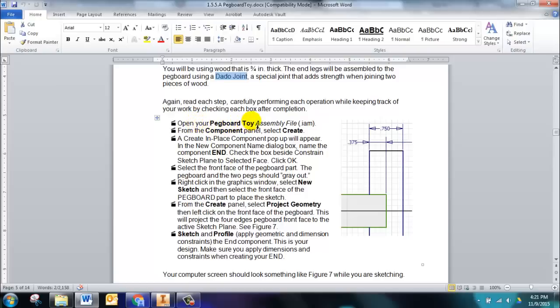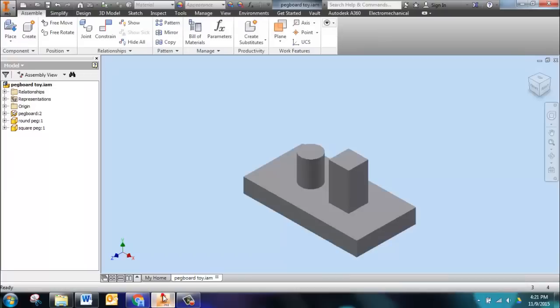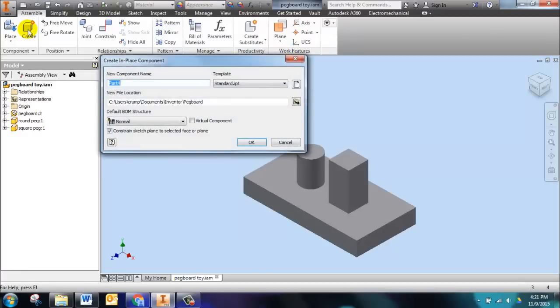We're going to open our pegboard toy assembly file, and then from the component panel we're going to create in place, and we're going to follow these steps. So let's go to Inventor and follow these steps. I've already got it open. Okay, this is the pegboard toy assembly file. From the component panel, I'm going to click on Create.